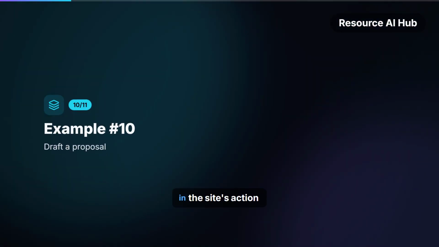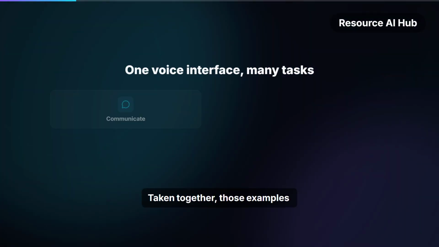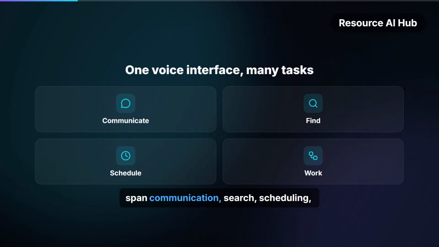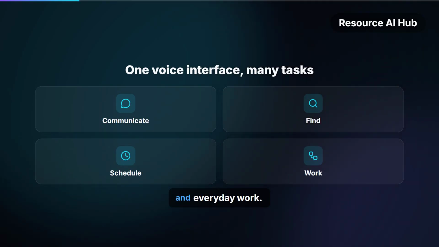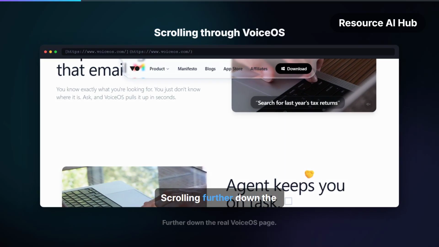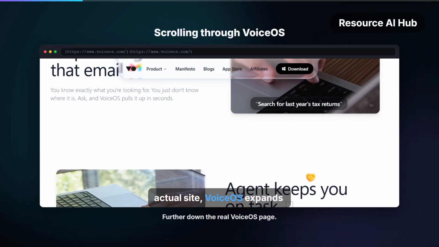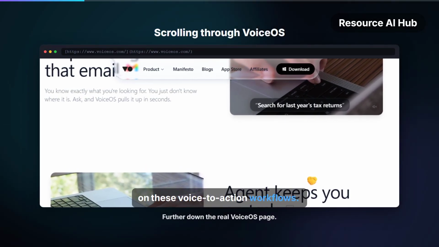Drafting a proposal appears in the site's action examples too, and the list includes adding a daily note. Taken together, those examples span communication, search, scheduling, and everyday work. Scrolling further down the actual site, VoiceOS expands on these voice-to-action workflows.